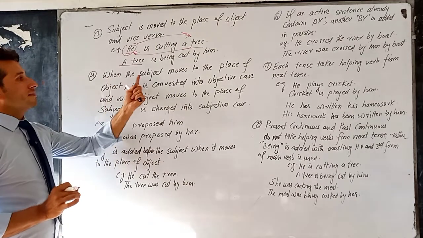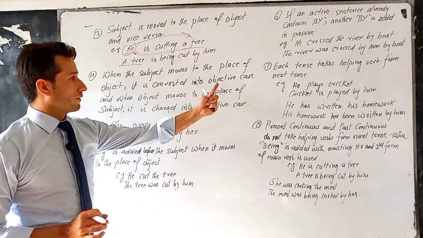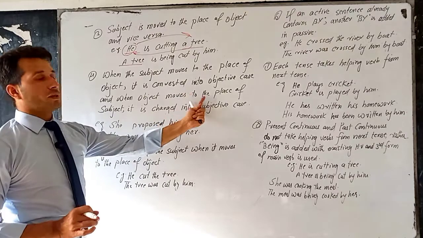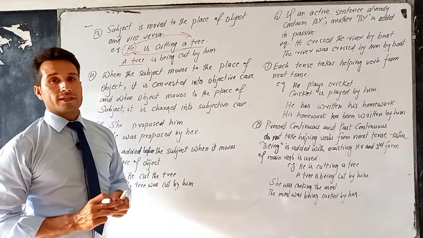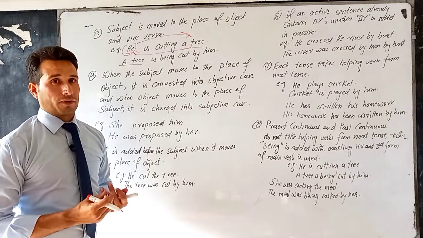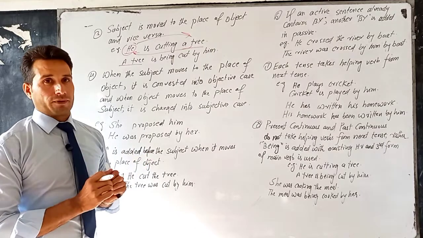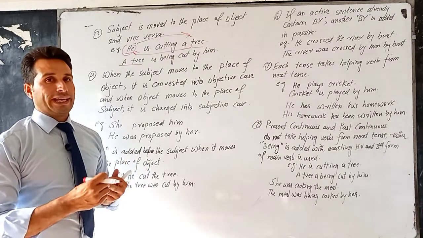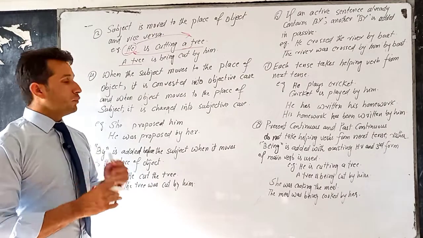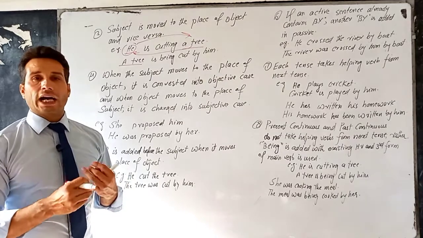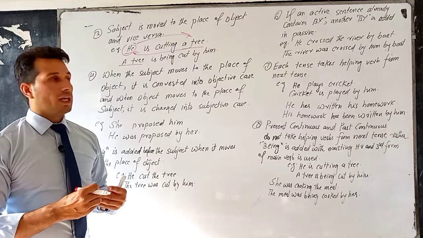Next, when the subject moves to the place of object, it is converted into objective case, and when object moves to the place of subject, it is converted into subjective case. We have two cases of pronoun, subjective case and objective case. When we use it as a subject before the main verb, we use subjective case. For example, I, we, he, she, it, they are subjective cases. But when we change them into objective case, I becomes me, we becomes us, they becomes them, he becomes him,